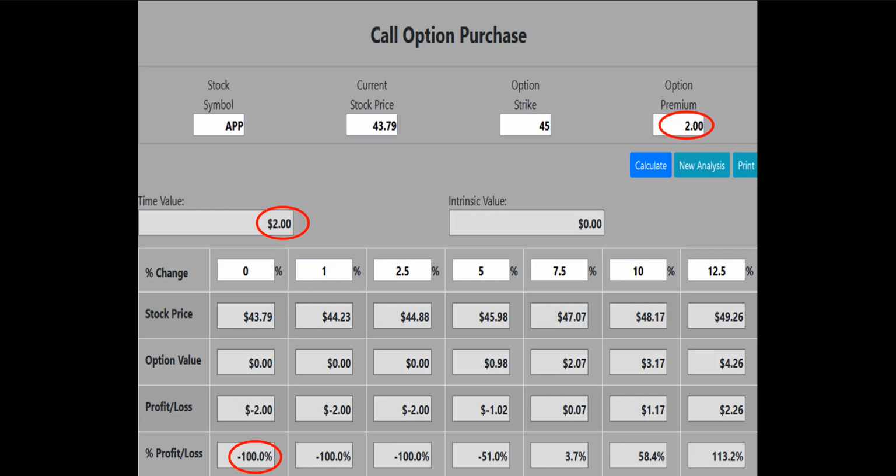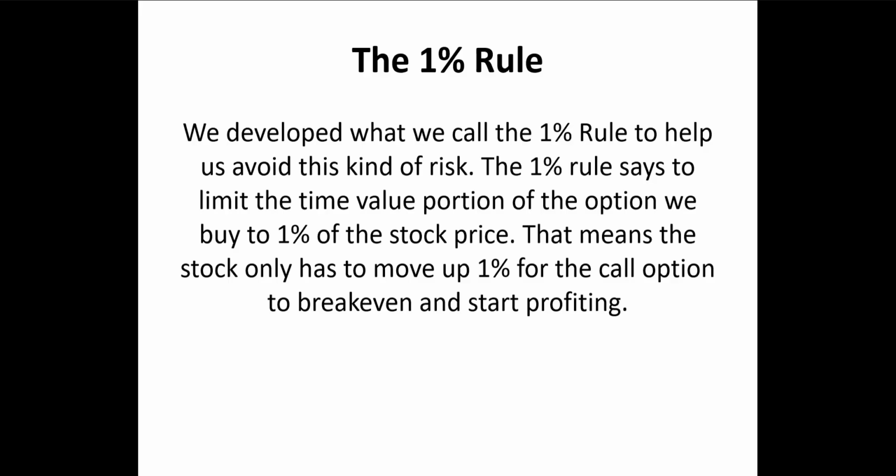Ouch! This is an unacceptable risk. That kind of loss can wipe out our trading account in a hurry. We developed what we call the 1% rule to help us avoid this kind of risk. The 1% rule says to limit the time value portion of the option we buy to 1% of the stock price. That means the stock only has to move up 1% for the call option we purchase to break even and start profiting.